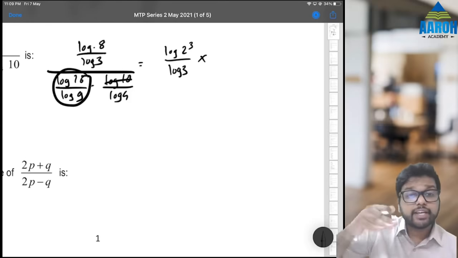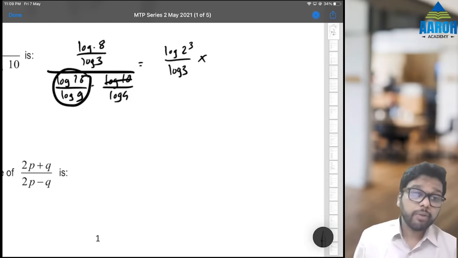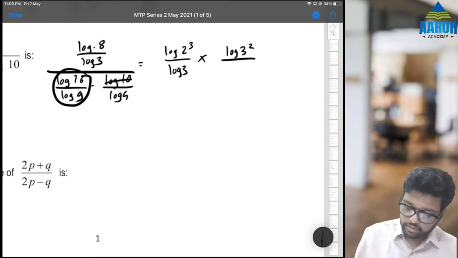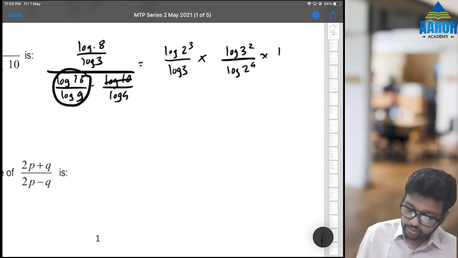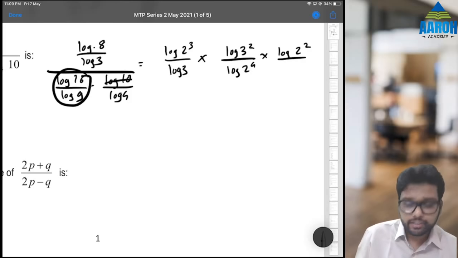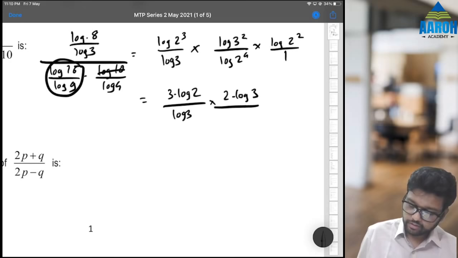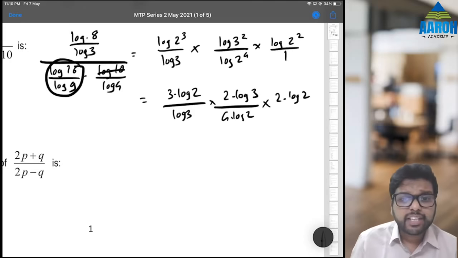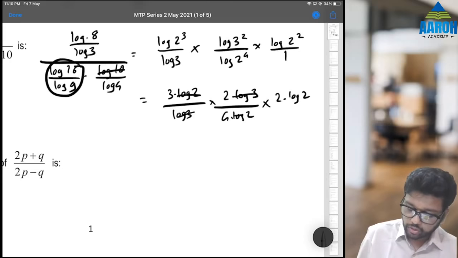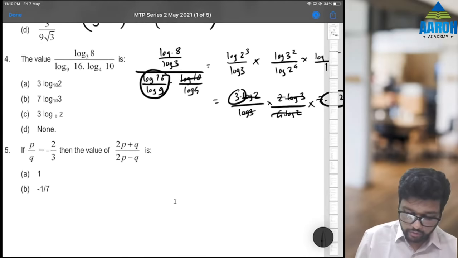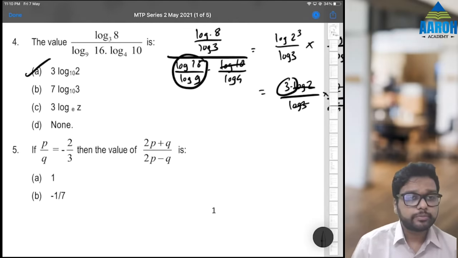Multiplied by, we can take the reciprocal of this in multiplication. So log 9 by log 6. Log 9 is log 3 square, by log 16 is log 2 raised to 4, into log 4 by log 1, that is log of 2 square, by log 10 is 1. So it will be 3 log 2 by log 3 into 2 log 3 by 4 log 2 into 2 log 2. So let's cancel whatever we can. Log 3, log 3, log 2, log 2, 2, 2, 4. So 3 and log 2 is remaining. So 3 log 2 will be the correct answer, which is option A.